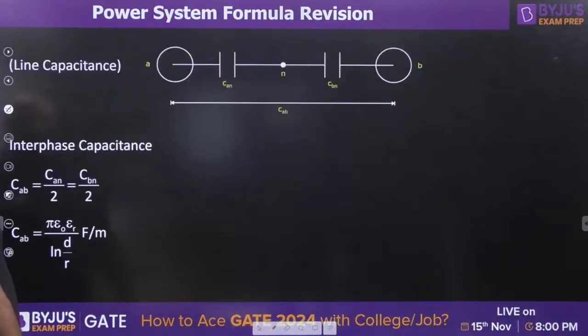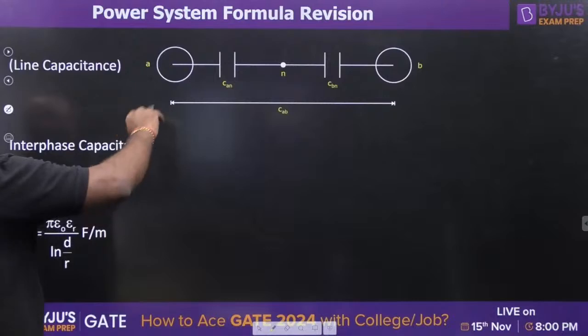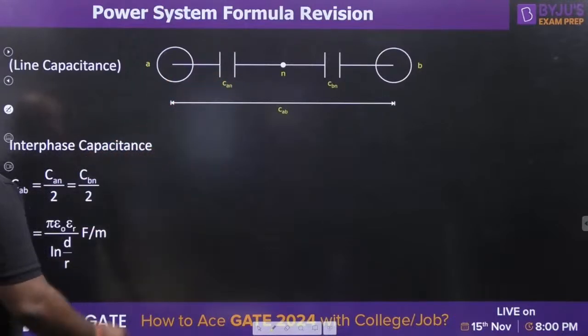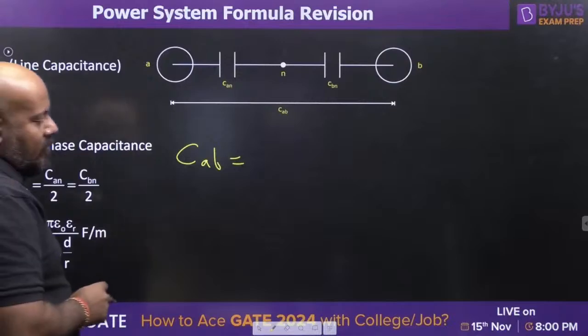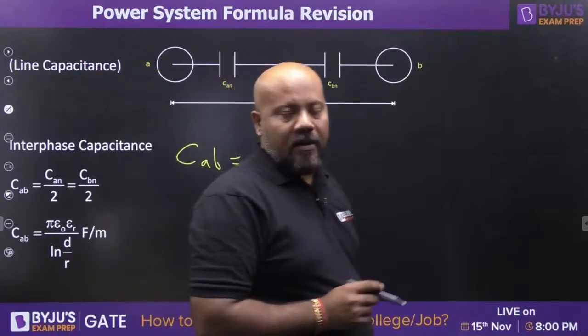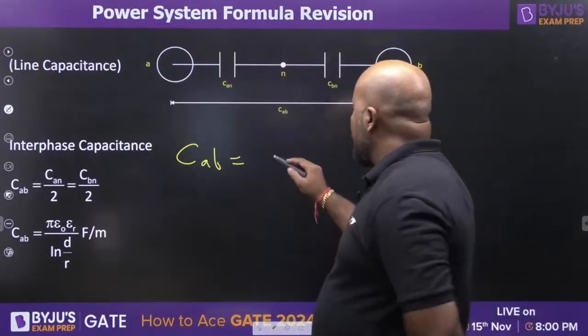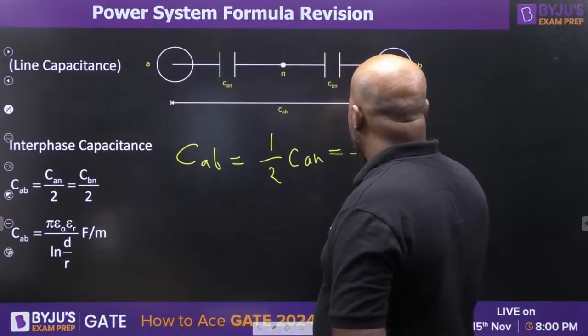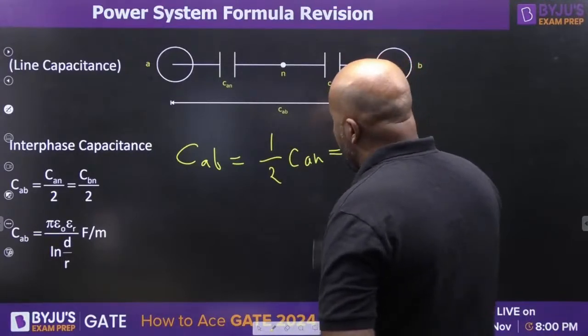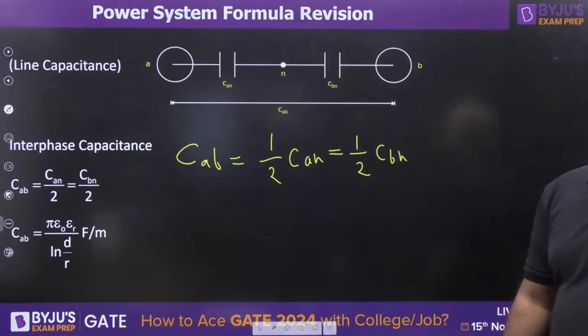And if you want to write the line capacitance, the capacitance between A and B, then definitely it is going to be a series combination of two equal capacitances, CAN and CBN. So CAB is going to be 1 by 2 times CAN, or you can write it as 1 by 2 times CBN. Is it clear, everybody?